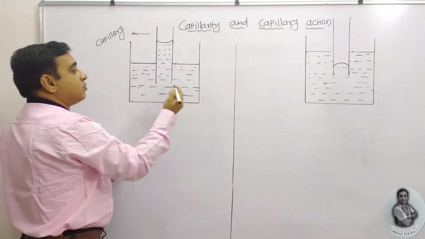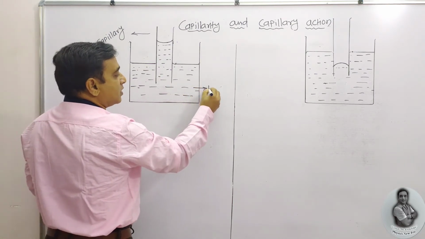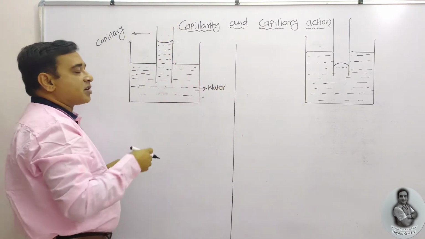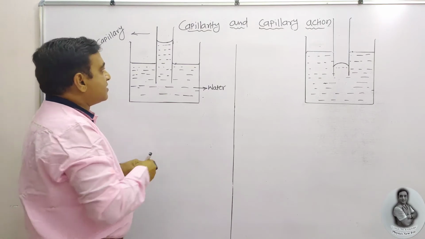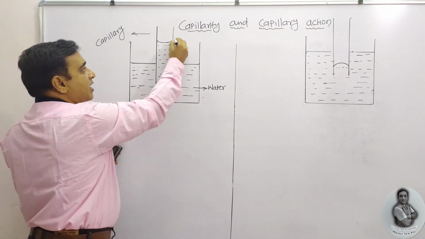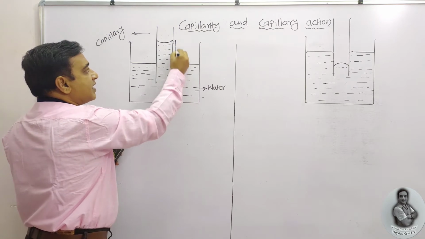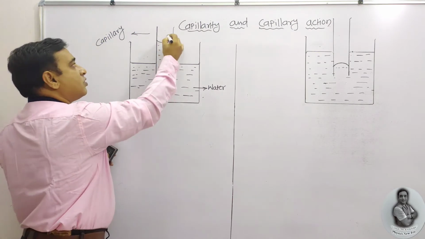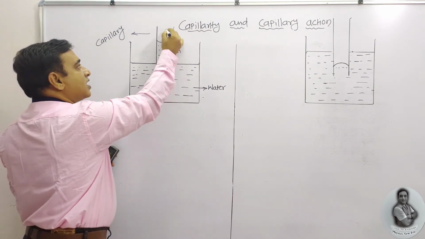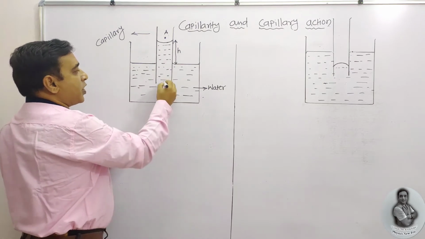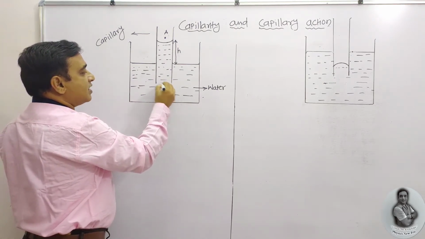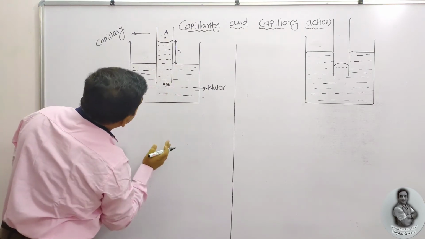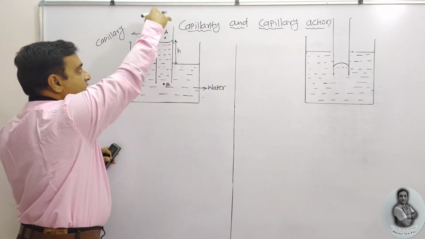Here it is the rise, but when will this rise take place? The best example before you is water. When a capillary tube is inserted partially inside the water, there is a rise in the level. How do we indicate the rise? The rise is indicated by h, that is height. So I need to consider point A, point B, inside the liquid, below the convex surface. From the lower side it is convex, from the upper side it is concave.